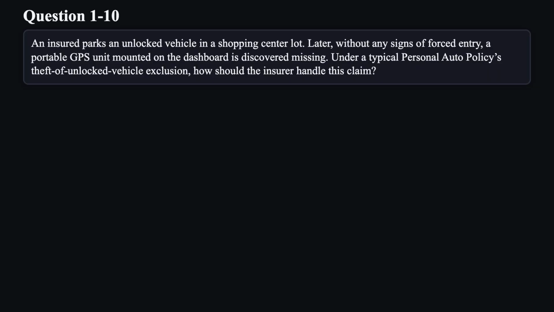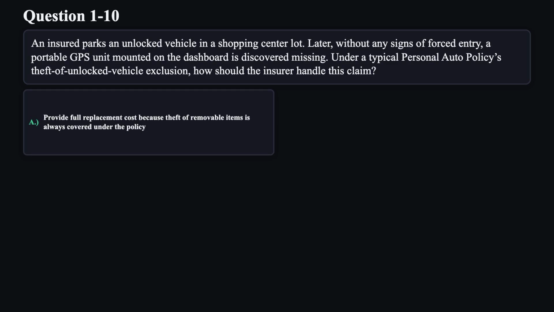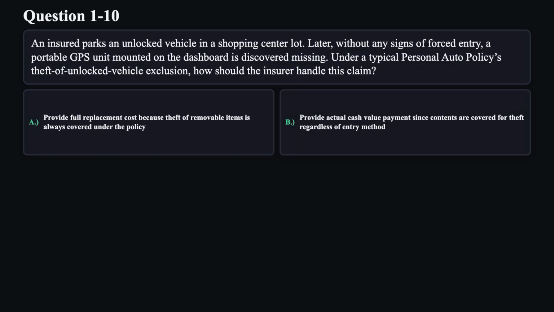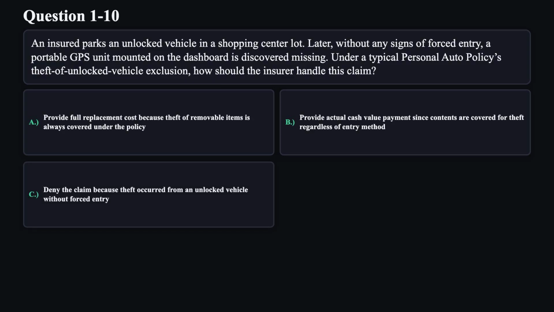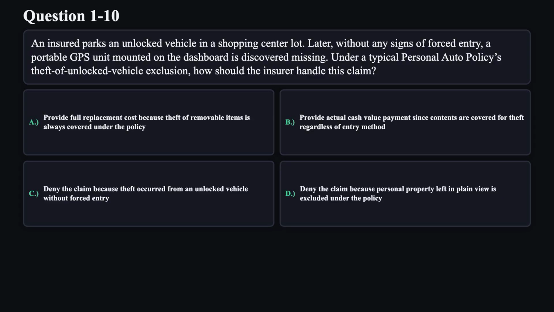Question 10. An insured parks an unlocked vehicle in a shopping center lot. Later, without any signs of forced entry, a portable GPS unit mounted on the dashboard is discovered missing. Under a typical personal auto policy's theft of unlocked vehicle exclusion, how should the insurer handle this claim? A. Provide full replacement costs because theft of removable items is always covered under the policy. B. Provide actual cash value payment since contents are covered for theft regardless of entry method. C. Deny the claim because theft occurred from an unlocked vehicle without forced entry. D. Deny the claim because personal property left in plain view is excluded under the policy.